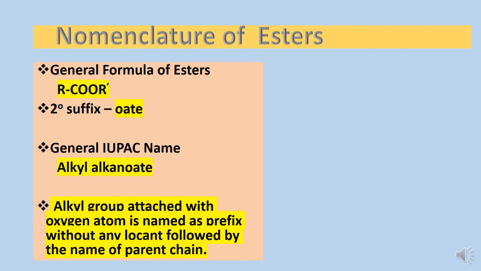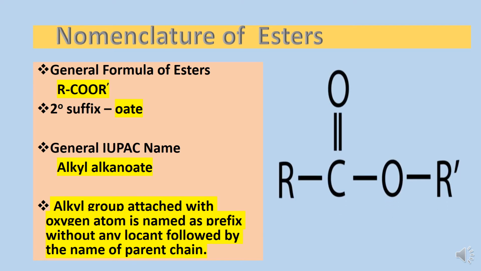Next is nomenclature of esters. Esters are represented by the general formula RCOOR', where both of these R's may be similar or different groups, and the general IUPAC name used for these compounds is alkyl alkanoate, where the alkyl word is taken from the group attached to oxygen.